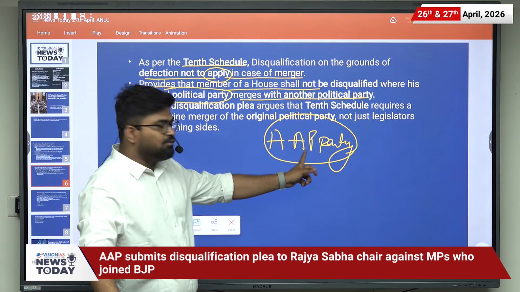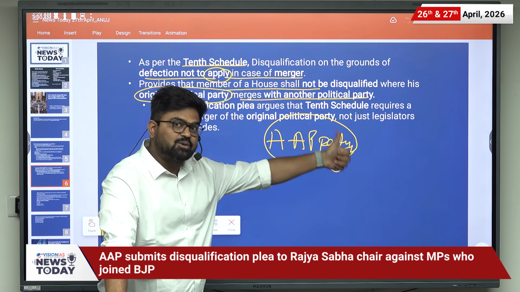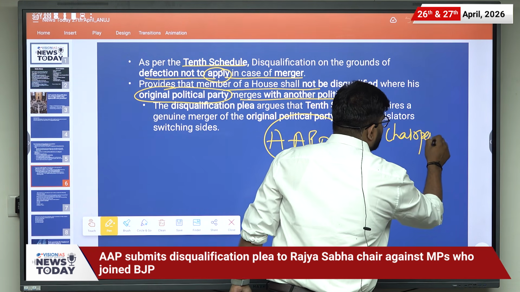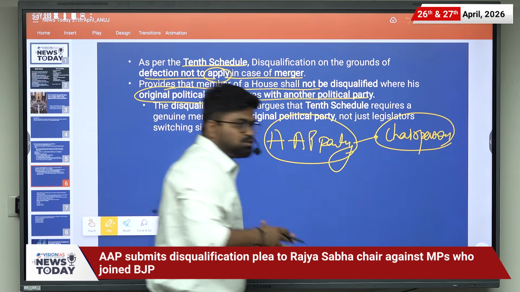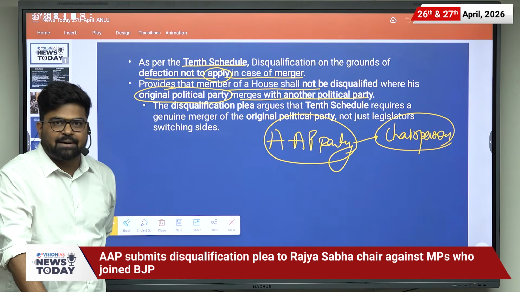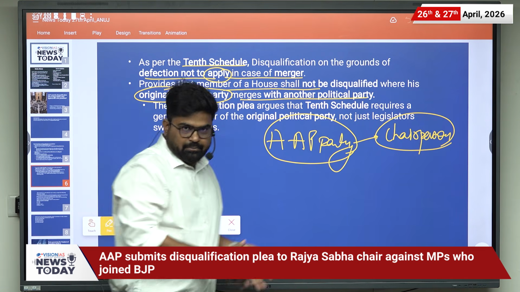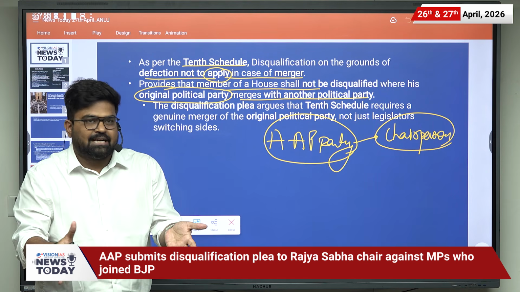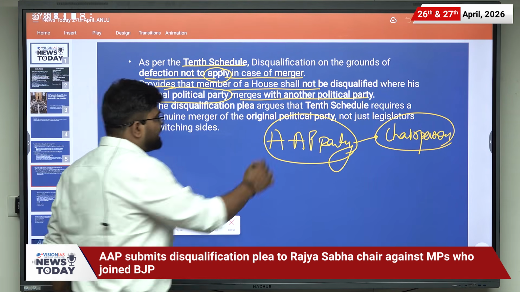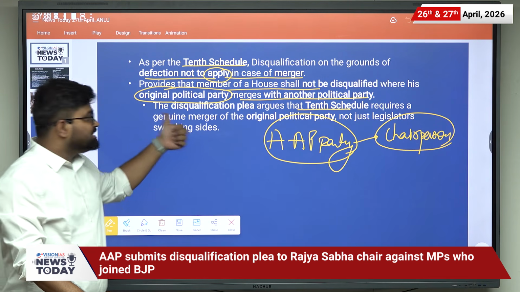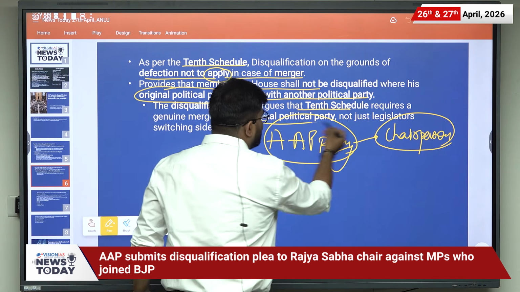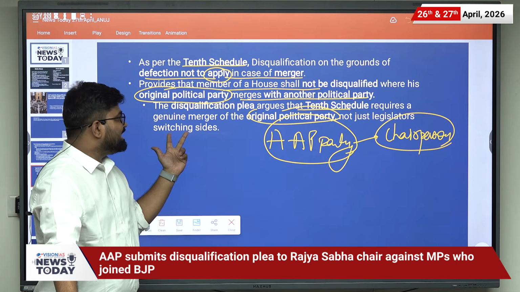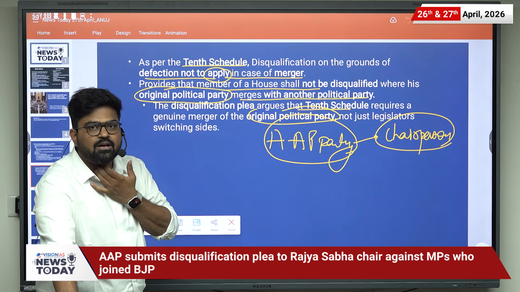So they have filed a plea for disqualification with the chairperson. They are saying that these 7 members do not constitute the original political party. They are just 7 members of the Rajya Sabha, not the original party. The disqualification plea argues that the 10th Schedule requires a genuine merger of the original political party, which here is AAP, not just legislators switching sides. So this is the issue.